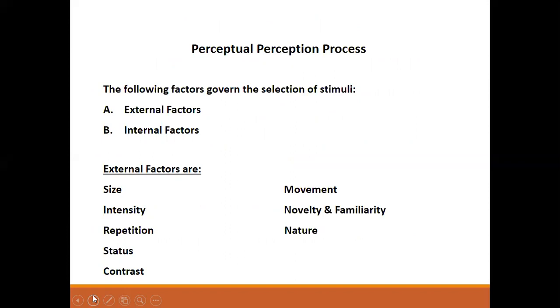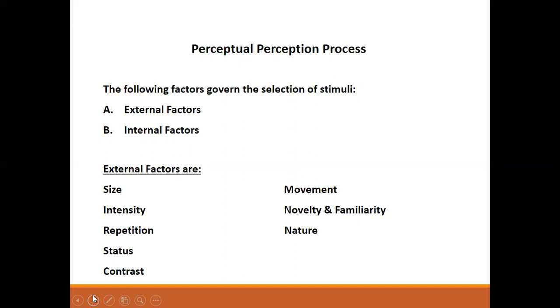Number 1, that is size. The bigger the size of the stimulus, the higher the probability that it is perceived. You may have observed the big hoardings, big advertisements in the newspaper that catch your attention. If a tall person comes inside, he will stand out and he will be noticed.